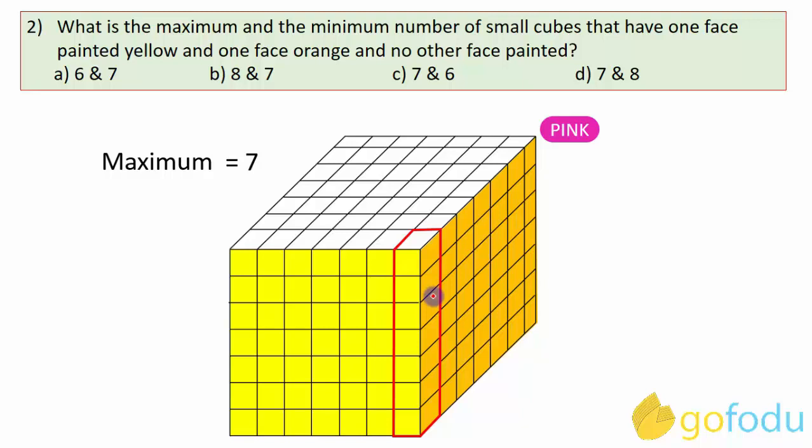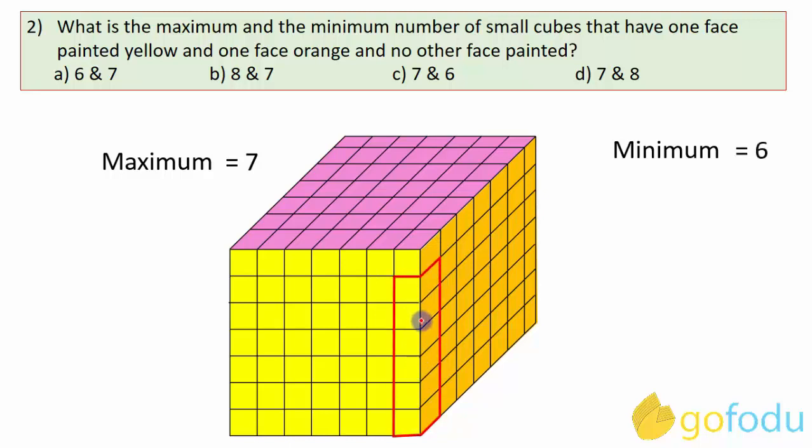But if I take the combination in which painted faces meet at the vertex, then this cube at the vertex will not be counted, as it is now painted with pink as well. So, minimum number of small cubes that have one face painted yellow and one face orange and no other face painted will be these. That is a total of 6 cubes. So the answer for this question will be option C, 7 and 6. It will not be option A, as maximum is asked first and then minimum. Be aware of these traps.